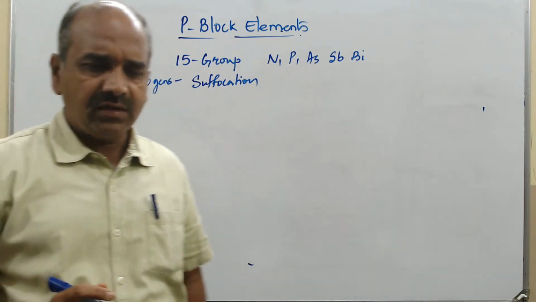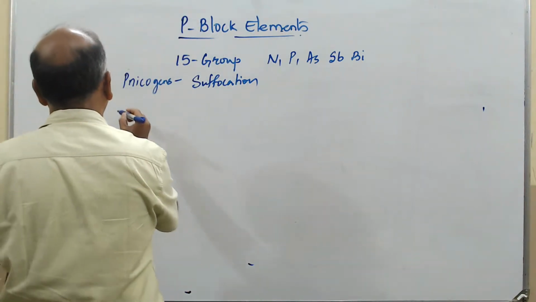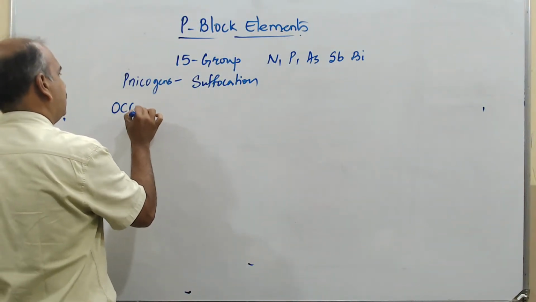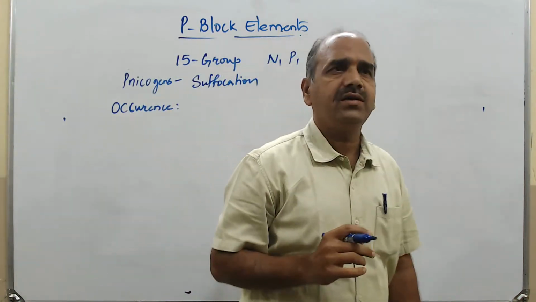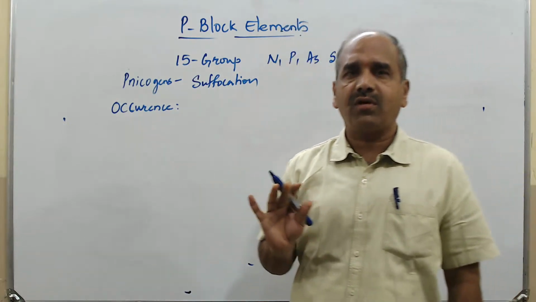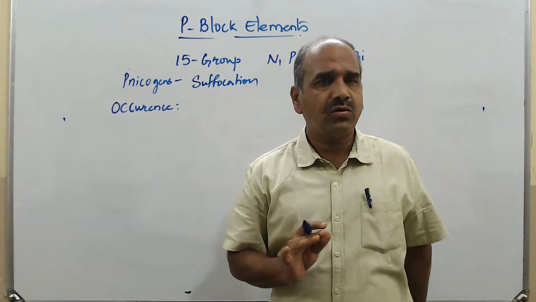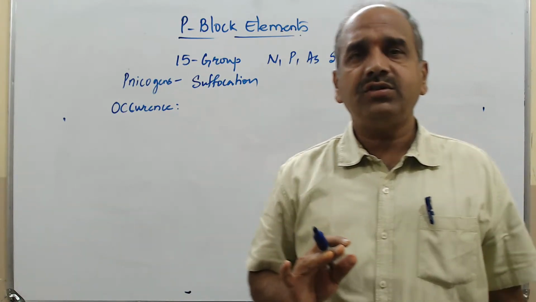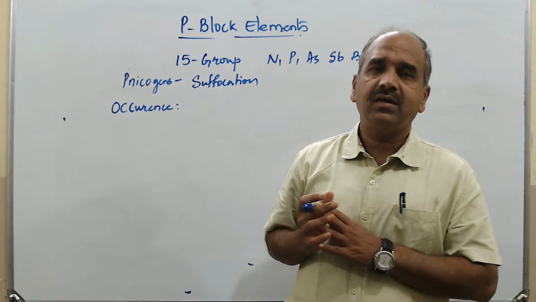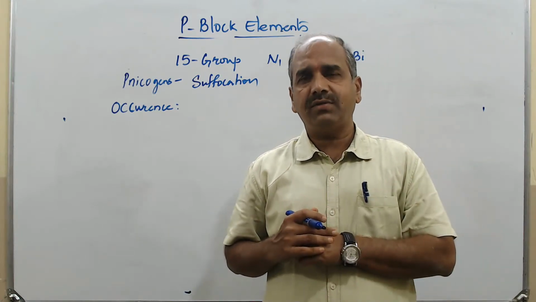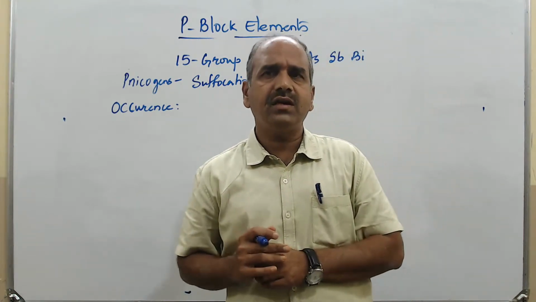The next is regarding the occurrence, where all it is occurring. In metallurgy also, I was telling you, it occurs in the form of ore or mineral. Here, nitrogen is 78% in the atmosphere, but in the Earth's crust it is very less. It is not in a very large quantity. It is in a limited quantity.